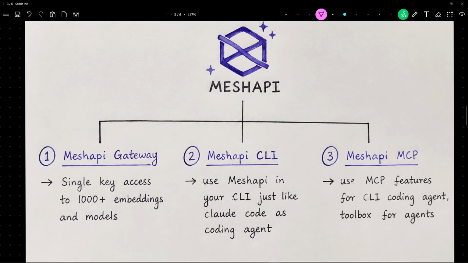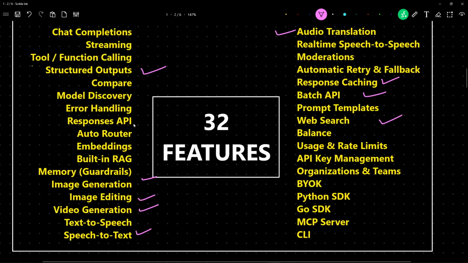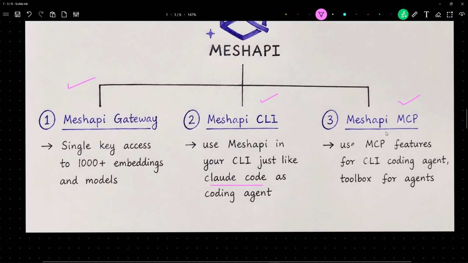Now, what is Mesh API? I'm talking about this from the standard documentation which they have mentioned. Mesh API has three things. First is the Mesh API Gateway, which is what I was talking about. Secondly, there is Mesh API CLI. This CLI helps you to use the Mesh API coding agent in your workflows, just how you use Claude Code in your workflows. I would show you that. And thirdly, Mesh API MCP, where you can access all these Mesh API features using an MCP server.